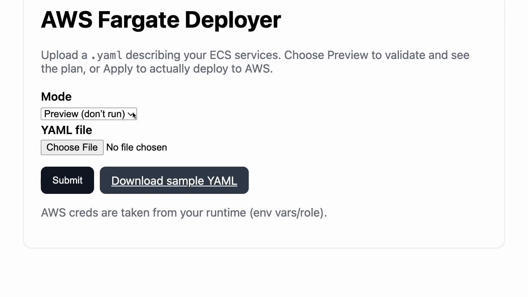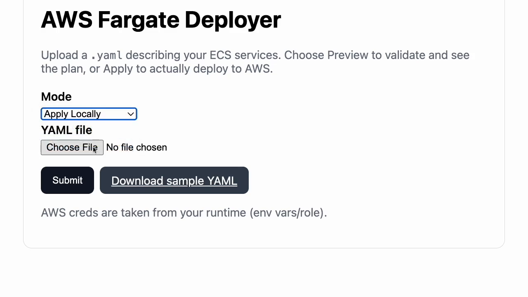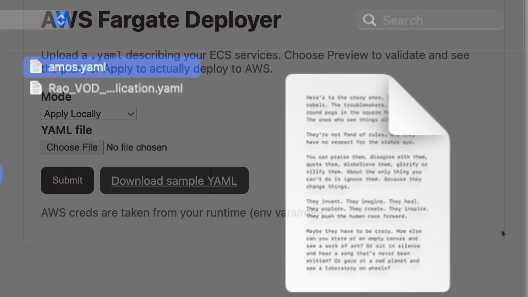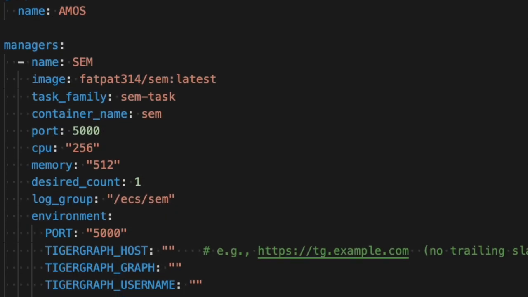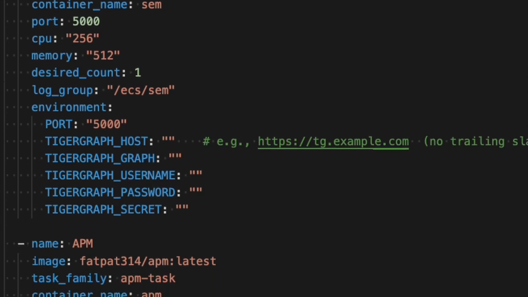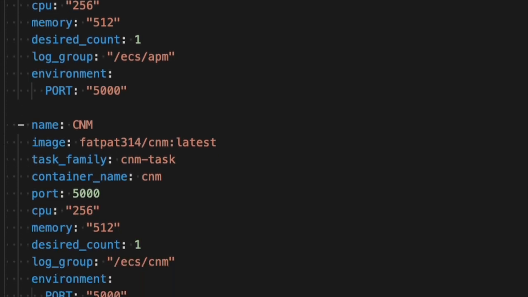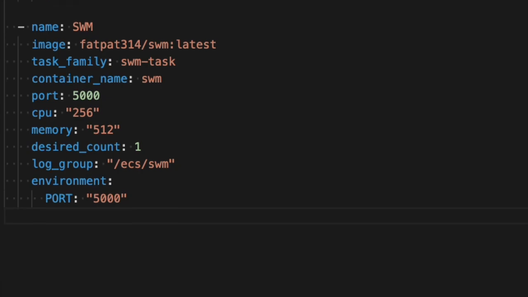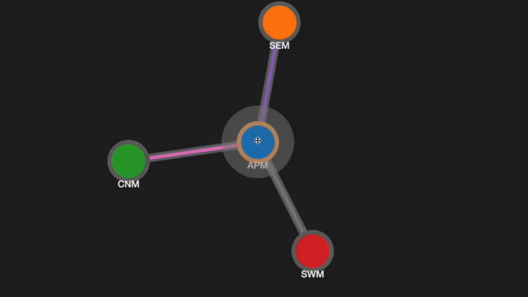After the AMOS schema is defined, we can deploy our first instance using the Autopoietic Process Manager, the APM. The APM takes our YAML file configuration and launches each containerized service entity, assigning its container image and resource requirements automatically. Whether we're deploying to a cloud provider or running locally for testing, the APM gives us a consistent process. With a single YAML file defining the requirements for the AMOS application, deployment becomes fast, repeatable, and hands-free.